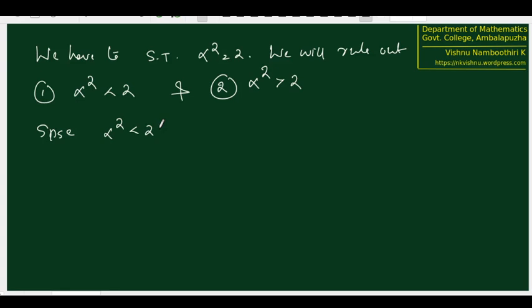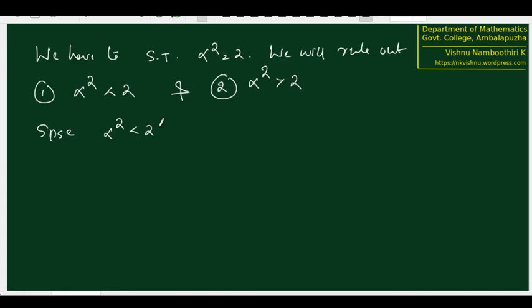Alpha is the supremum, and therefore if a contradiction has to happen, then we must show that alpha is not an upper bound. If alpha is a supremum, it has to be an upper bound. To bring a contradiction, we need to show that alpha is not an upper bound. So how do we show that? We need to bring an element that is greater than alpha and at the same time is in the set capital T. If we find an element that is greater than alpha and that is in T, then that element must satisfy its square less than 2.